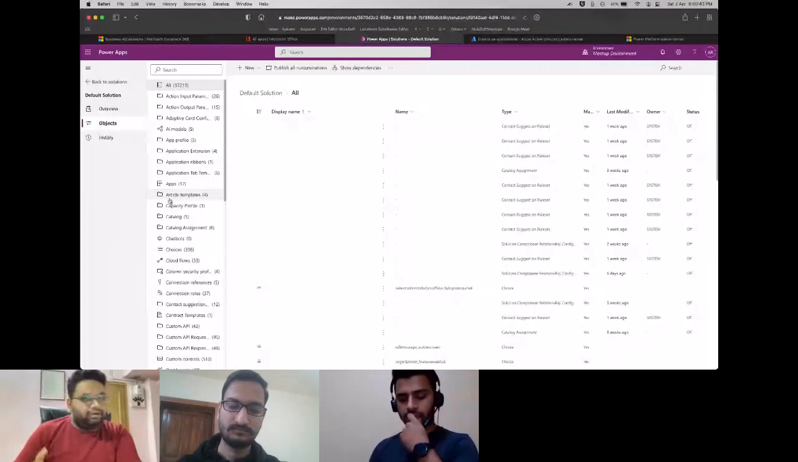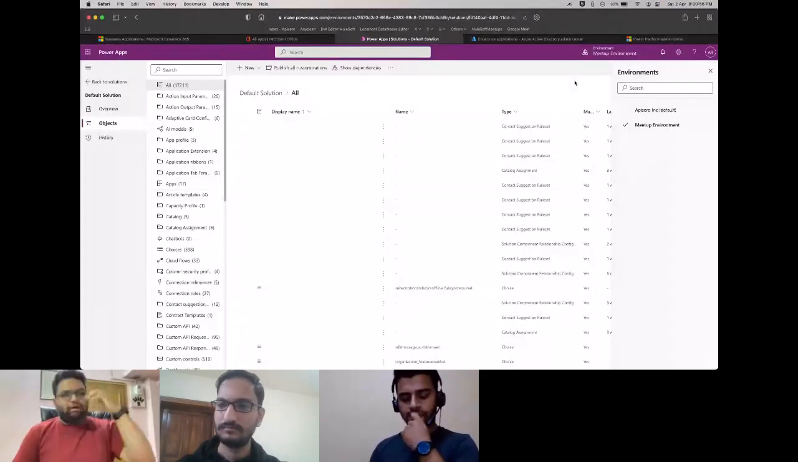Make sure that when you are navigating through Power Apps, you always have the proper environment selected. Otherwise, you might be doing it for some other environment and it might get a bit messy. So make sure you are in the correct environment.